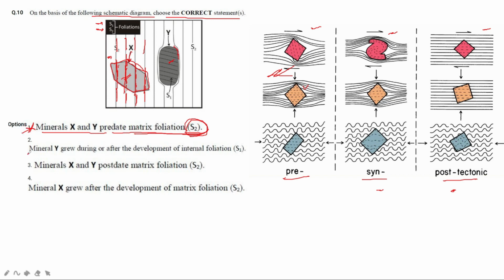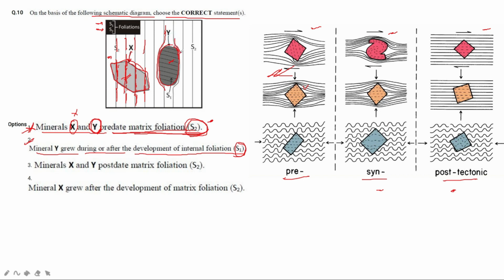The second option says mineral Y grew during or after the development of internal foliation S1. Now it is S1. In this case, Y predates matrix foliation S2 should have been correct, but as it was X also, it is wrong. In case of Y, you can see that the crystal is present here and the foliation is like this.